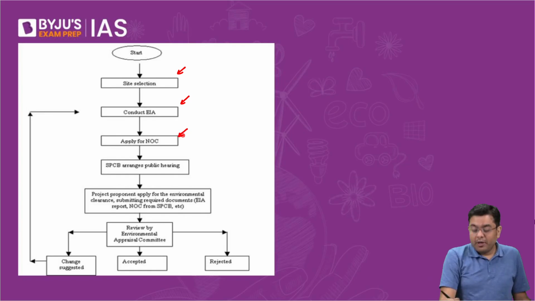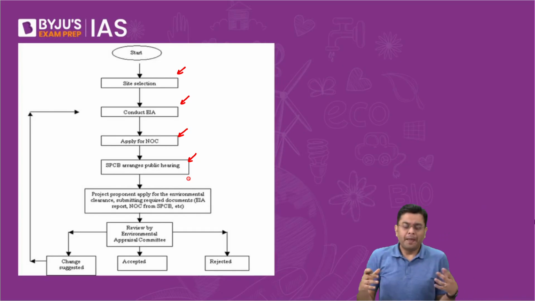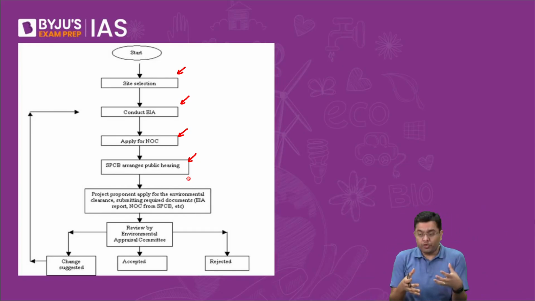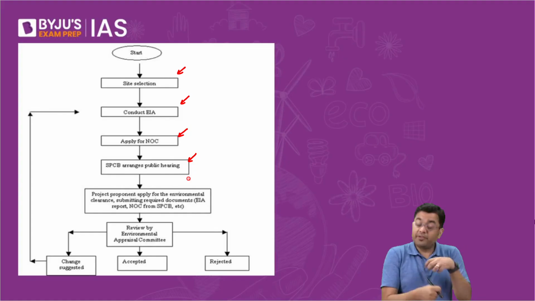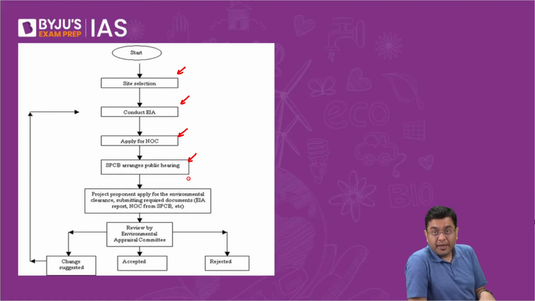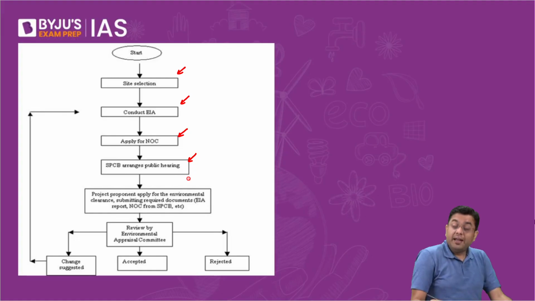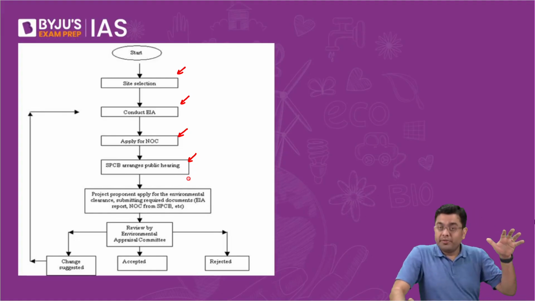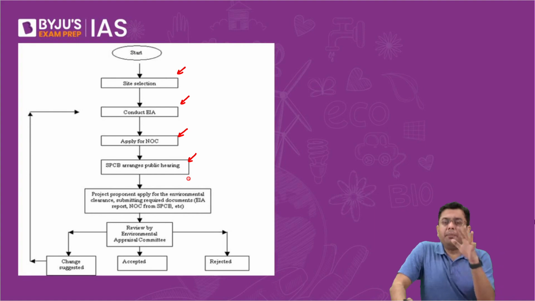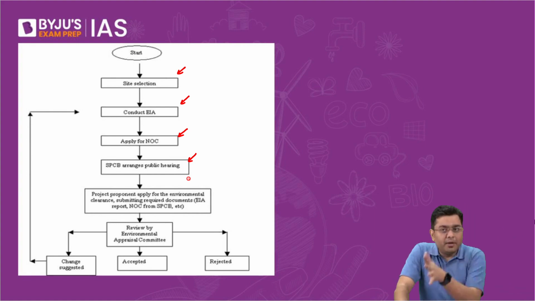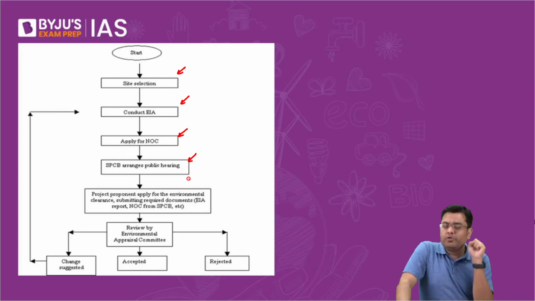Then you apply for a no objection certificate. Now, the State Pollution Control Board arranges a public hearing where the public of that area can bring to the fore any issue that they face. Earlier, that duration was long: 60 days was the time period where the public could bring up the issues. As per the changes brought about, that has now been reduced to around 45 days. This met with a lot of opposition, that you are curbing the voice of dissent. But frankly speaking, 45 days is more than sufficient if you want to bring in an opposition to it.